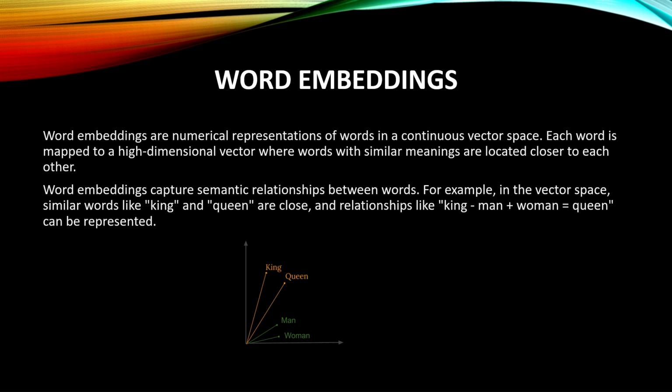So in the vector space diagram we can see the words king and queen are close to each other, and man and woman are also close to each other, because king and queen give the same semantic relationship, and man and woman give the same semantic relationship, so they are close to each other.